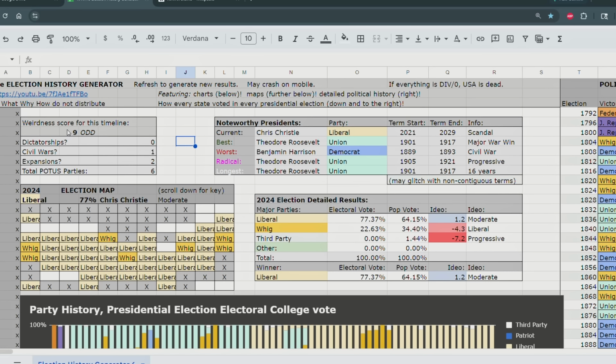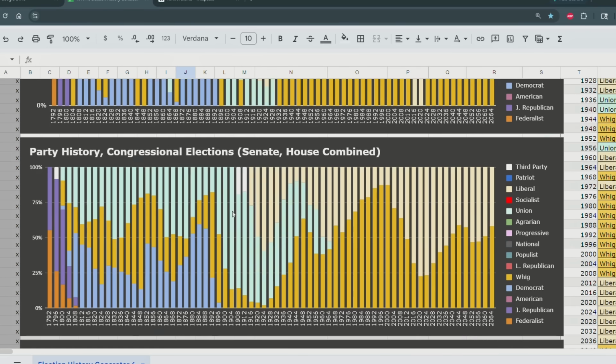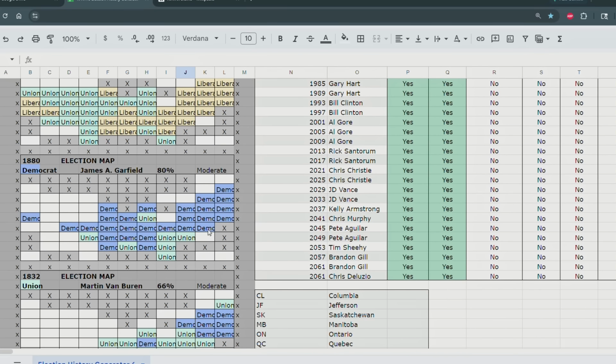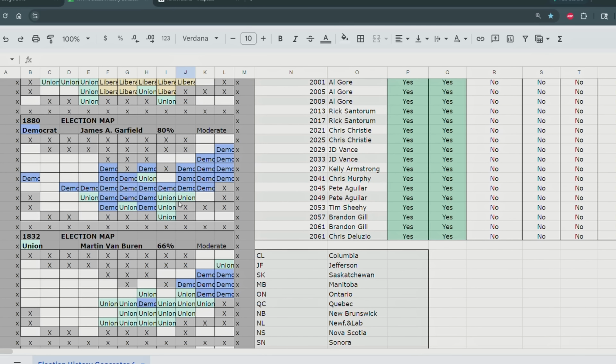This is an odd timeline, very yellow timeline. Moderate liberals leaning more but conservative, Whigs are more liberal, and there's a third progressive party. And that's going to be Chris Christie as the leader of the moderates. Anything interesting here? Look at that. James Garfield won pretty good. Moderates, Union Party, ironically wins the southern states.